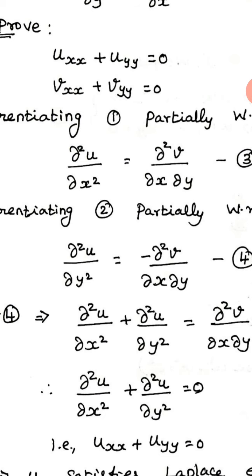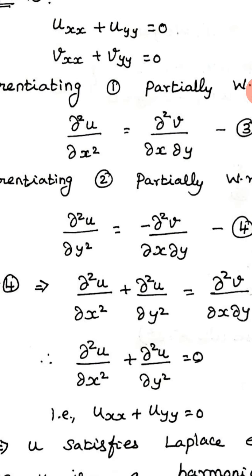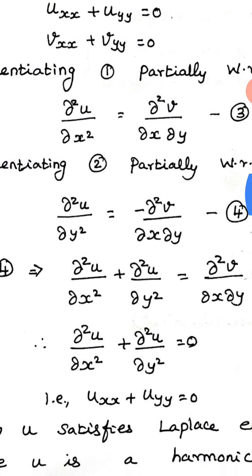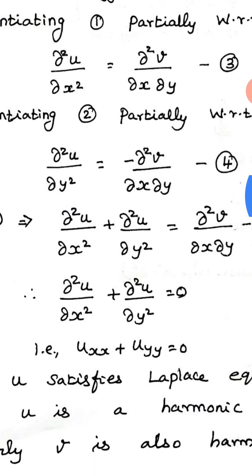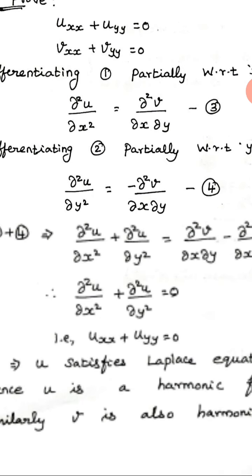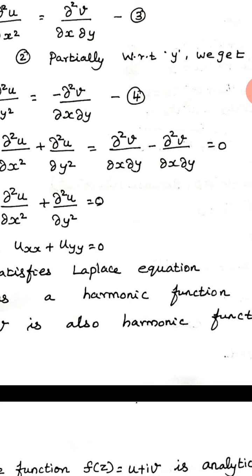Then we'll move to the second equation. What is the second equation? Dou u by dou y is equal to minus dou v by dou x. The one more thing I have to get is Uyy. So that is the reason I am differentiating the second equation partially with respect to y variable. If I do that, I will get dou square u by dou y square is equal to minus dou square v by dou x dou y. Okay, so if I add these two equations, the third and fourth one, I will get dou square u by dou x square plus dou square u by dou y square is equal to, these two terms will get cancelled, and I will get